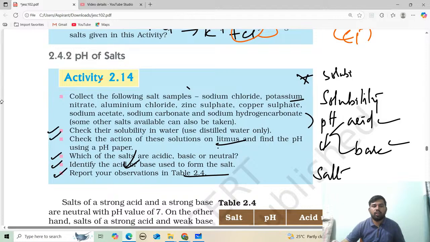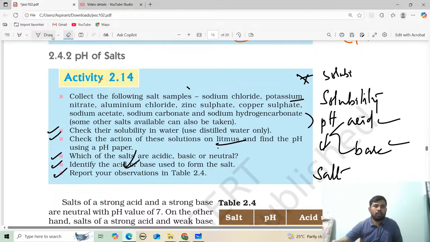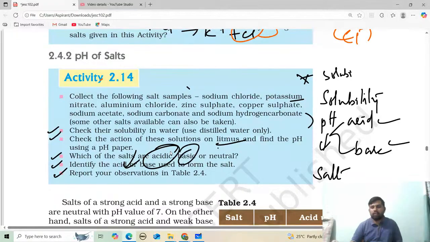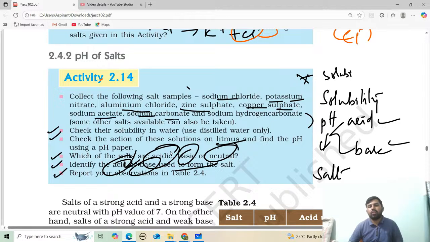Now you can see here, it's asking to identify acids and bases. They're asking whether the salt is acidic, basic or neutral, and to identify the acid and base used to form the salts. So we will discuss sodium chloride, potassium nitrate, aluminum chloride, zinc sulfate, copper sulfate, sodium acetate, sodium carbonate, and sodium hydrogen carbonate. We try to understand here.